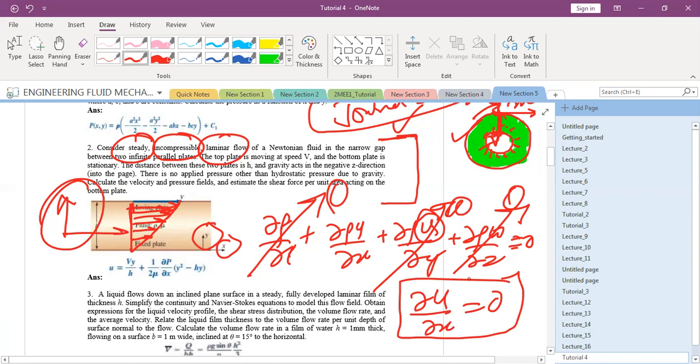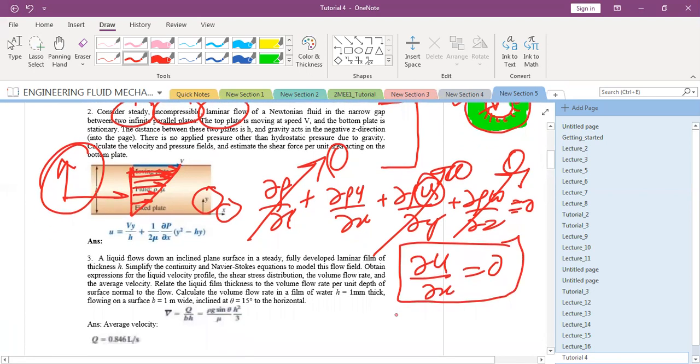So what do you have? Curly u by curly x should go to 0. So what does that tell you? So this should remain a constant. U will only vary in which direction? U is a function of only what?